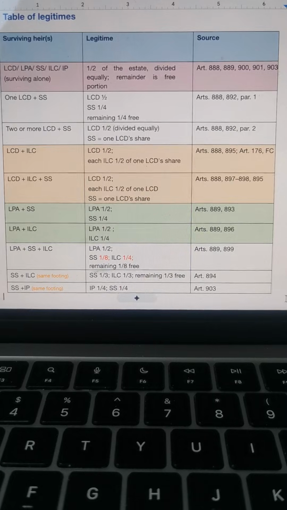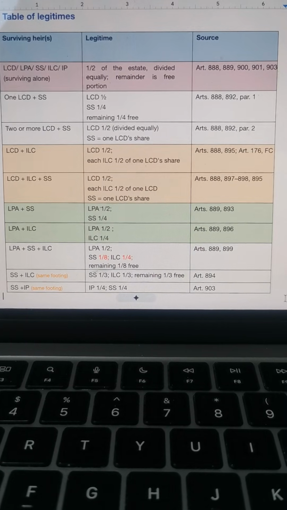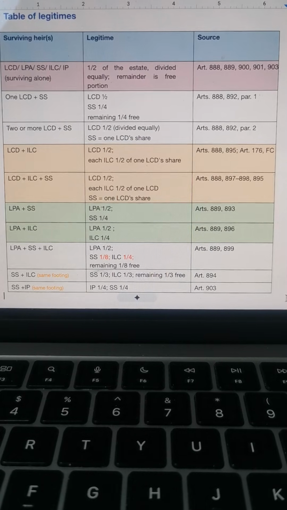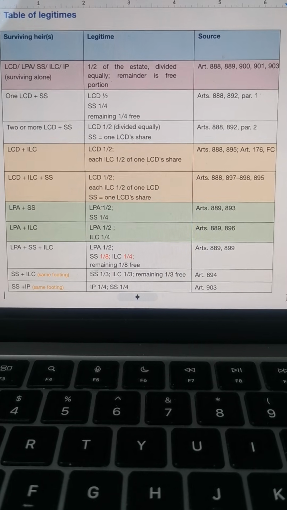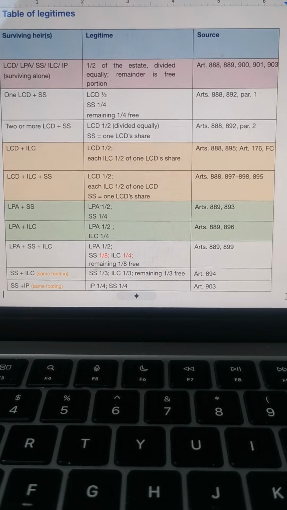That is fixed, as long as there are 2 or more legitimate children. The surviving spouse gets 1 share of LCD.